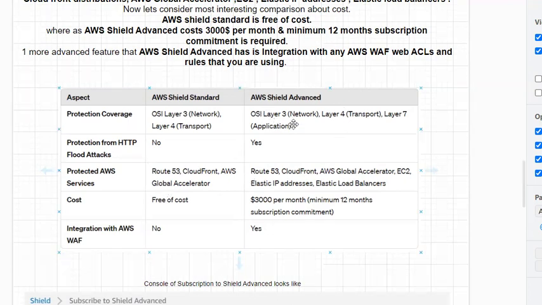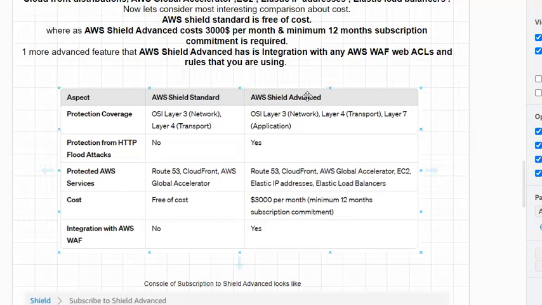Whereas AWS Shield Advanced costs you $3,000 per month, and a minimum commitment is required. How much commitment? A minimum 12 months subscription commitment is required. So in order to get this, you need to subscribe to AWS Shield.